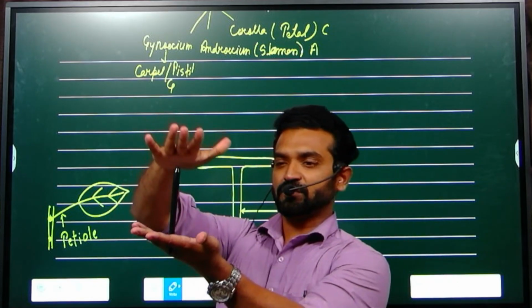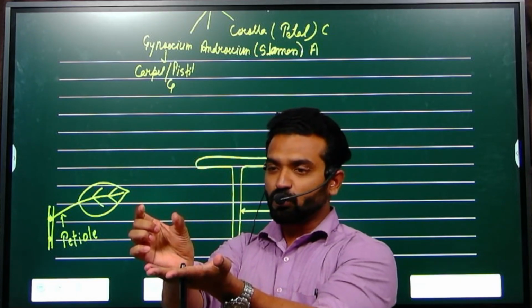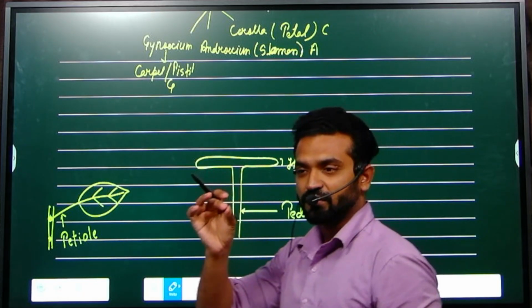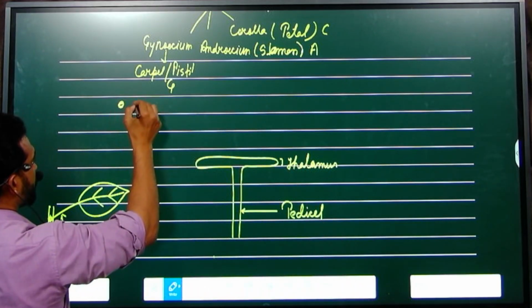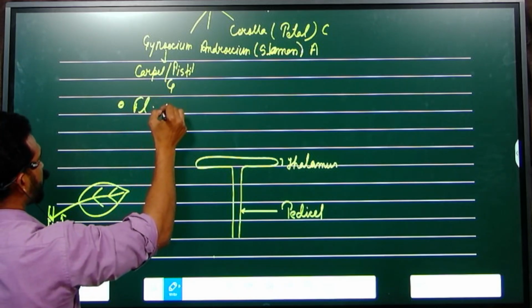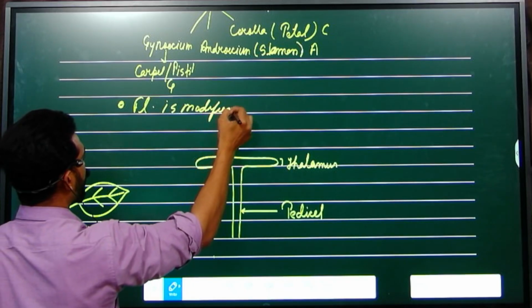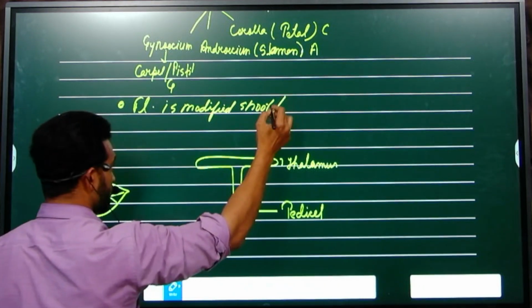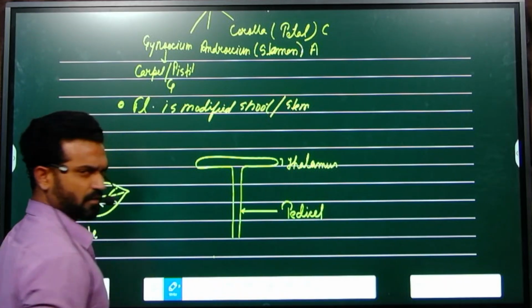If we press the stem, all the nodes and internodes become very close to each other. That's why we can say that flower is a modified shoot or modified stem.